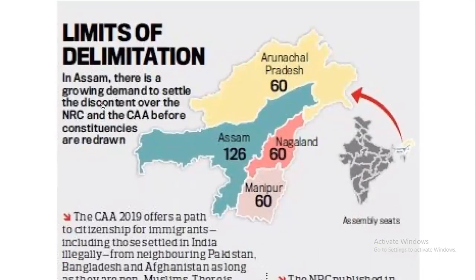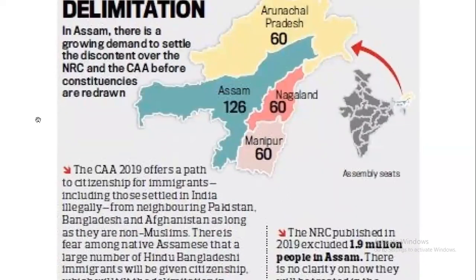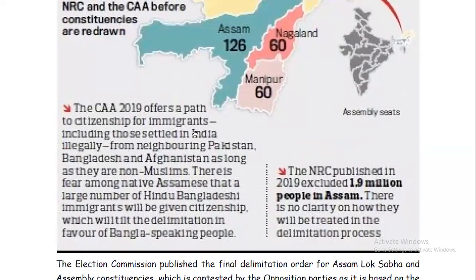Okay, so there are some limitations. In Assam, there is a growing demand to settle the issues over the NRC and the CAA before the constituencies are redone. It means they demanded that the issues with respect to NRC and CAA data be settled first, right? The CAA 2019 offers a path to citizenship for immigrants, including those who settled in India illegally from neighboring Pakistan, Bangladesh, and Afghanistan, as long as they are non-Muslim.